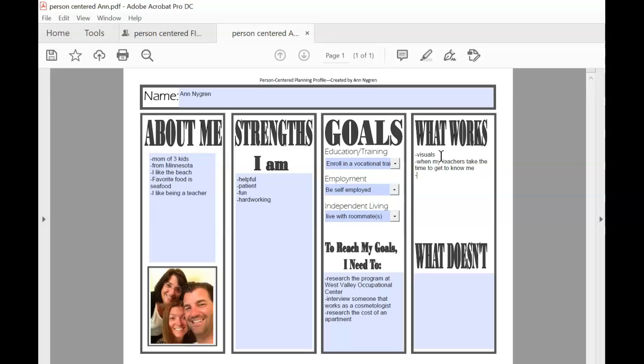And what also works for me is to stay organized. So I keep a calendar and I keep a notebook with a list of all the things that I need to remember how to do or what to do. And then what doesn't work? So what doesn't work for me is clutter. So if my locker or my desk space has a big mess in it and I can't find my things, I have a really hard time doing that. I have a hard time when people don't listen to me, or I feel like they don't listen to me.